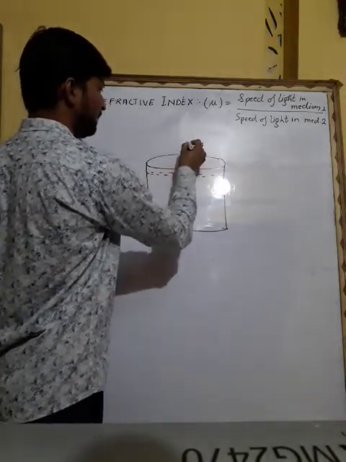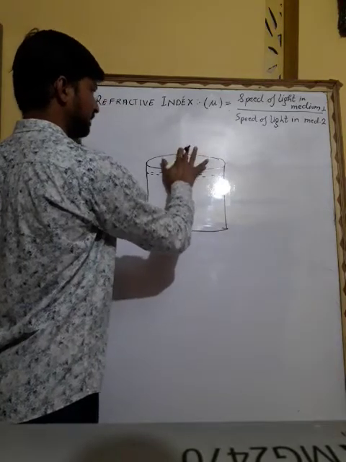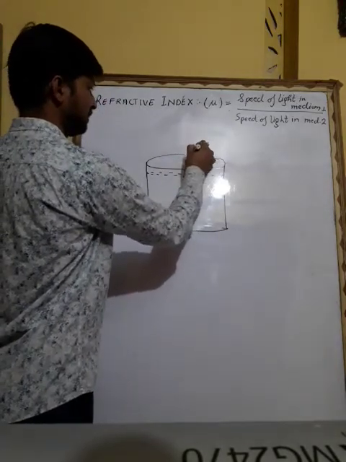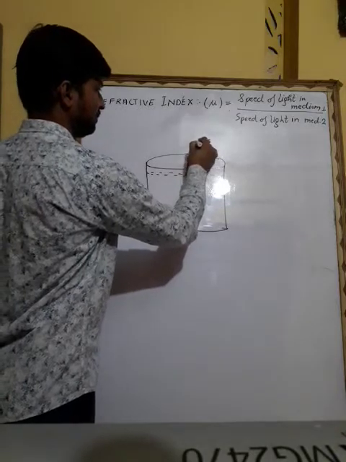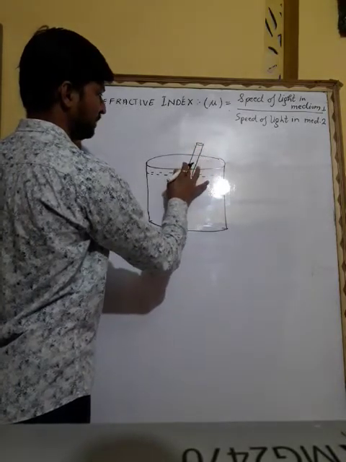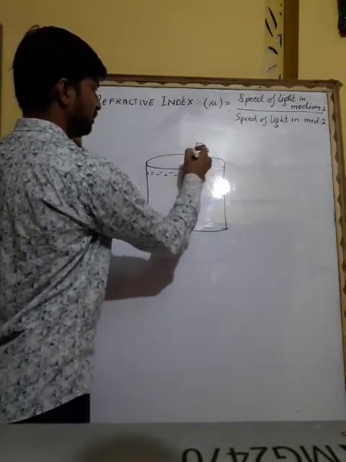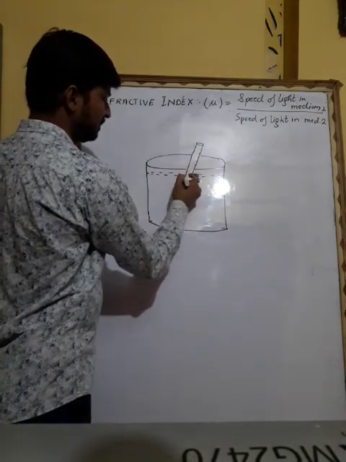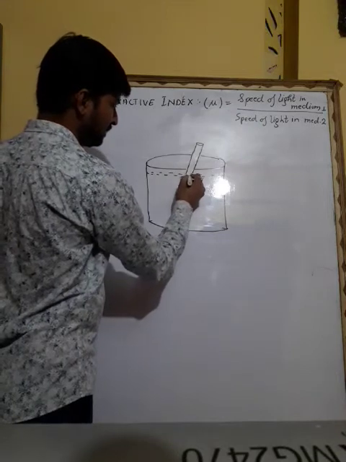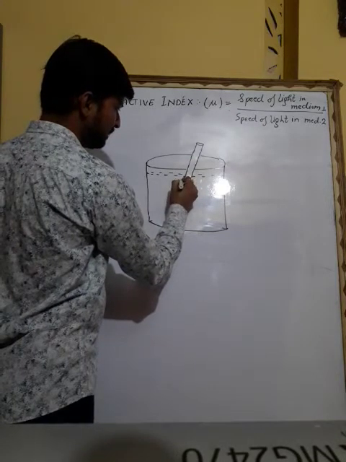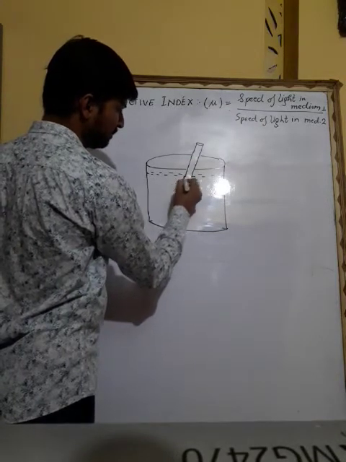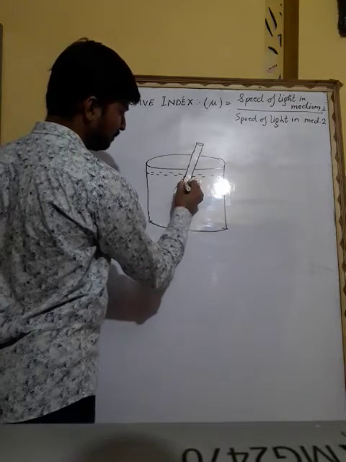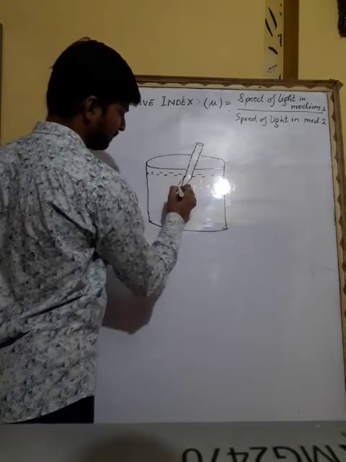You put a tilted pencil inside the beaker. This is your pencil. You put it inside the beaker. What you observe is that this pencil looks a bit tilted when you see it with your naked eye.